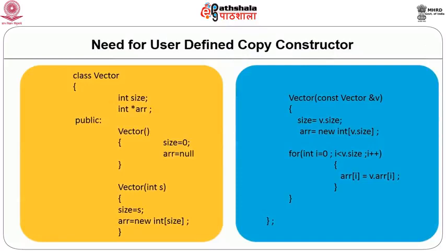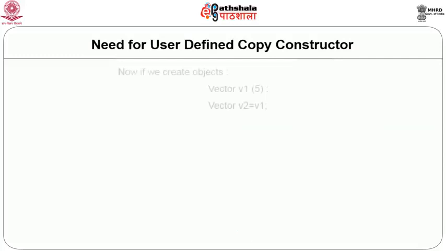Now, see in the program, here we create our own copy constructor, and you can see inside the copy constructor we are getting memory allocated for another vector, and the contents of the original object's vector are copied into the vector for which we are getting memory allocated in the copy constructor. So now even the copy of the vector is also being made. In the earlier case, only the copy of the address was made; here the copy of the vector is also being made. Let us understand it with the help of this figure.